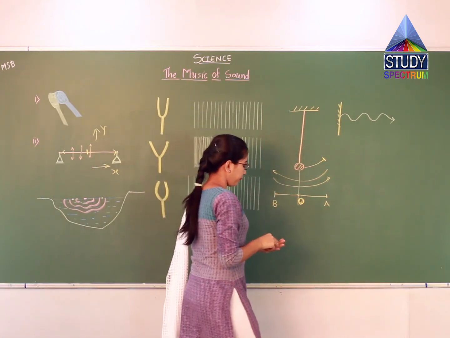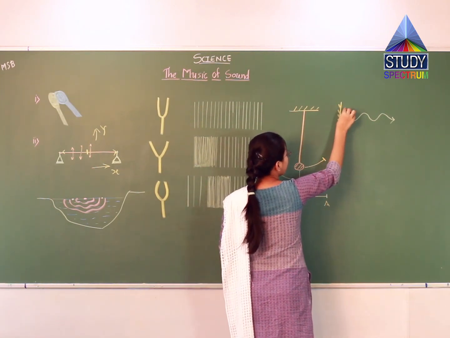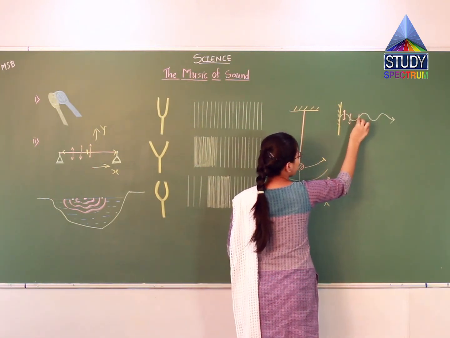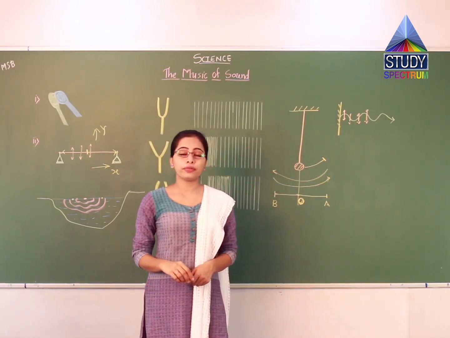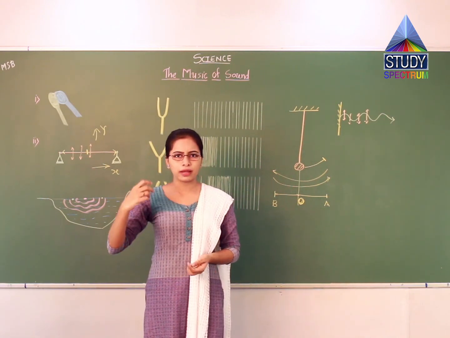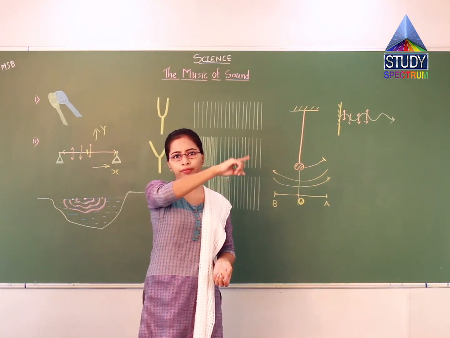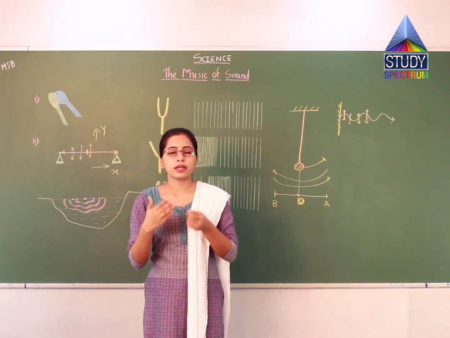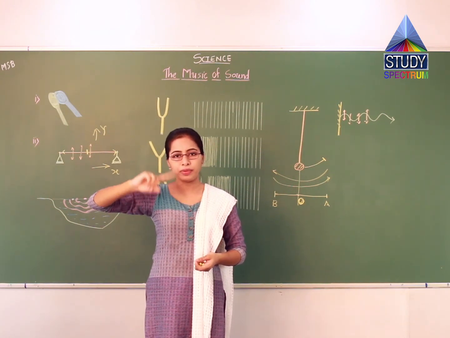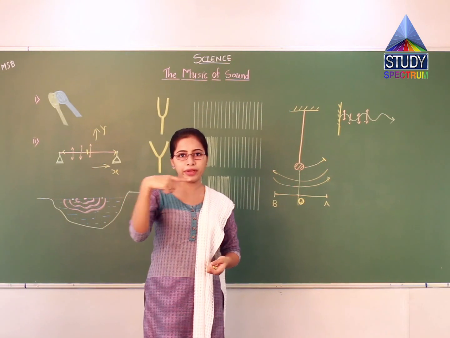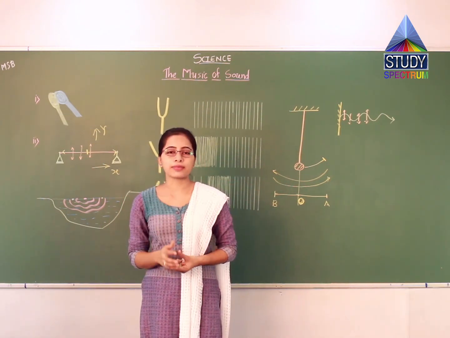In this case, for a transverse wave, the particles will vibrate like this. This is the example of a transverse wave. If I have to show you, the wave will go like this. You can see here the particles are vibrating along the y-axis and the wave is traveling along the x-axis. So this is the example of a transverse wave.